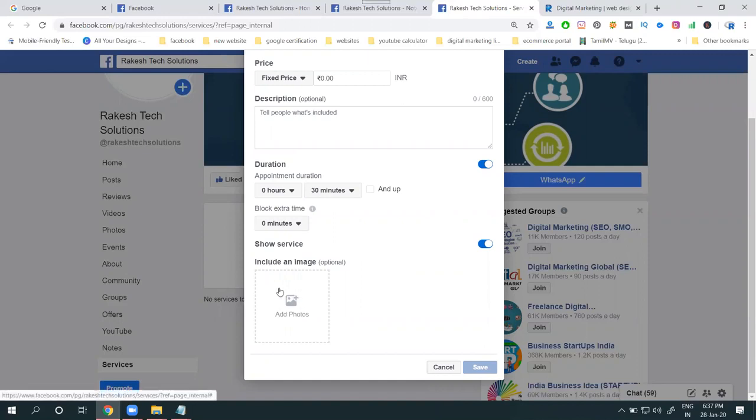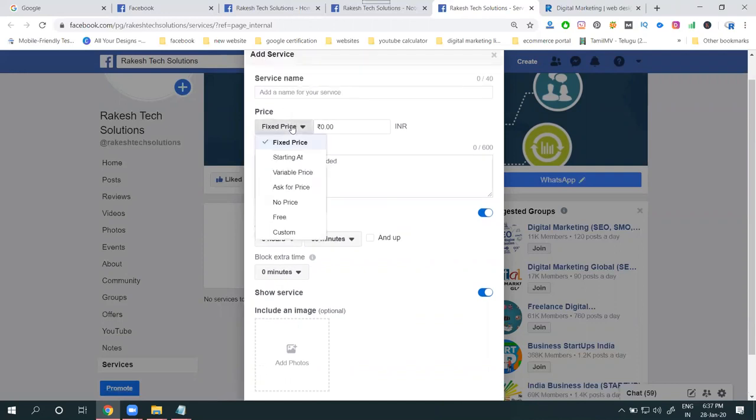Service price options are starting at, variable price, price range, no price, free, and custom. These are the service options.